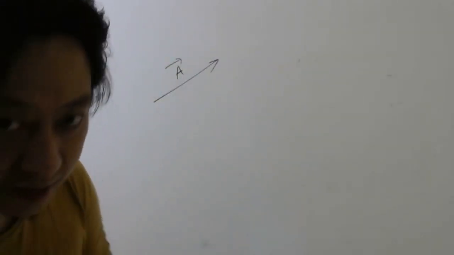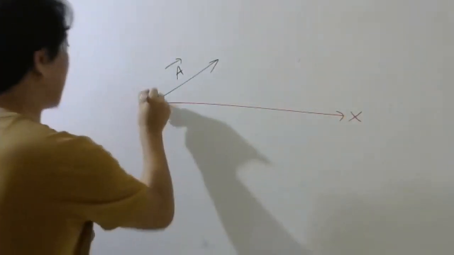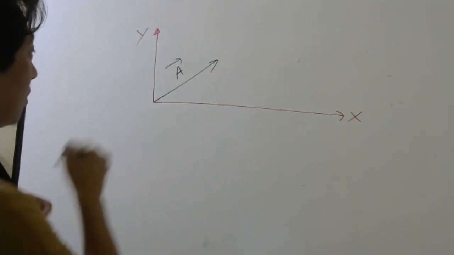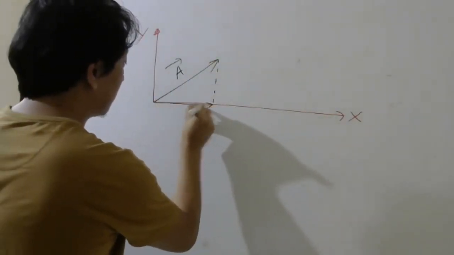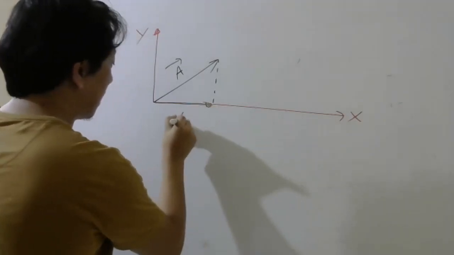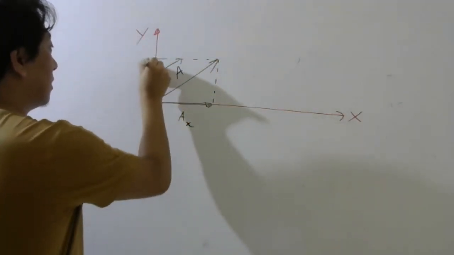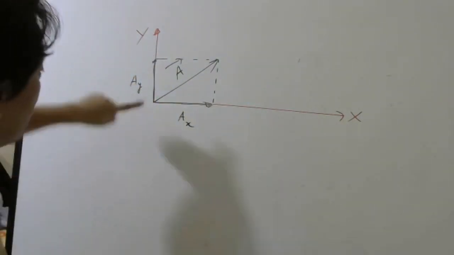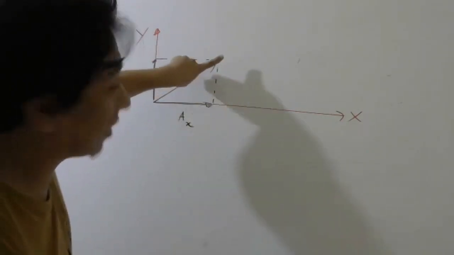If this is my x-axis and this is my y-axis, then this vector will have two components. One component is this, which we write AX, and one component is here, which we write AY.